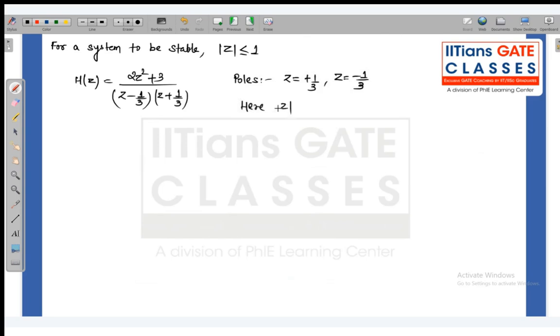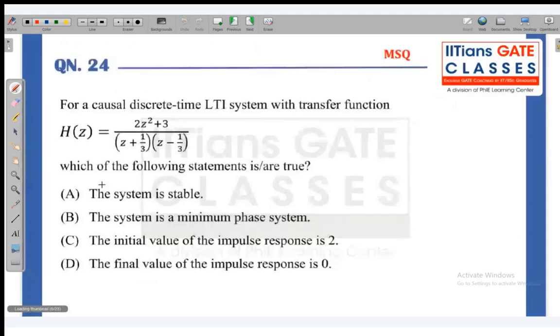In both cases, the mod of z is less than 1. Hence, the system is stable. Okay, the system is stable. So, according to this, the answer will be correct.